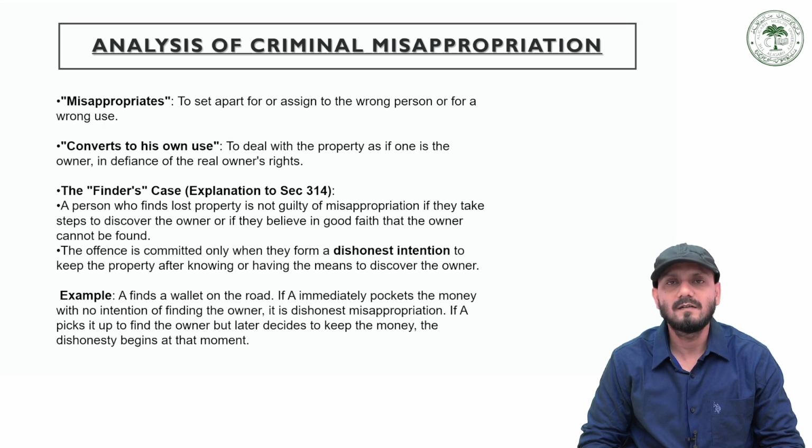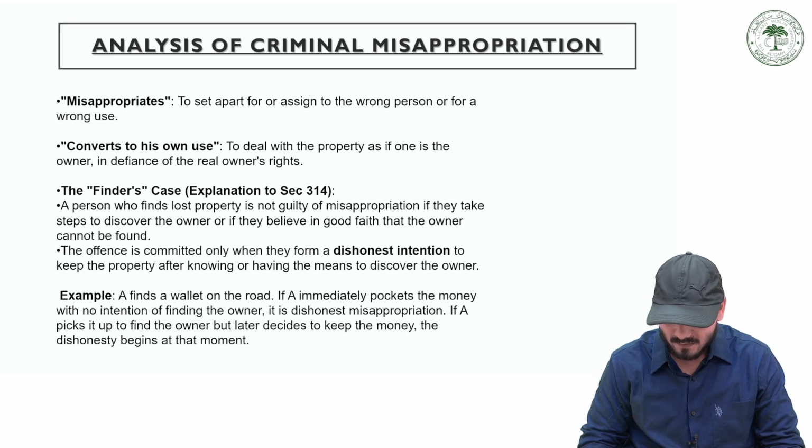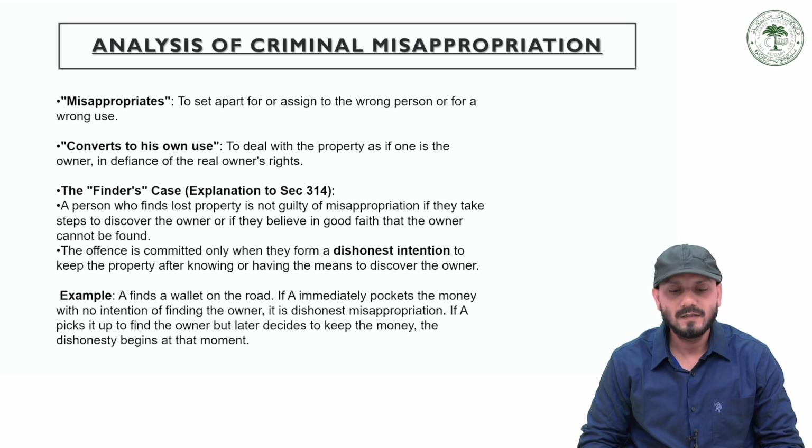If you saw a 100, 200 or 500 note lying on the highway, this offence is committed only when they form a dishonest intention to keep the property after knowing or having the means to discover the owner. Like if in a wallet the address is clearly mentioned in an Aadhaar card or PAN card or voter card. Okay? Another example I have just told you: if A finds a wallet on the road and immediately keeps that money with no intention of finding the owner, it is dishonest misappropriation.